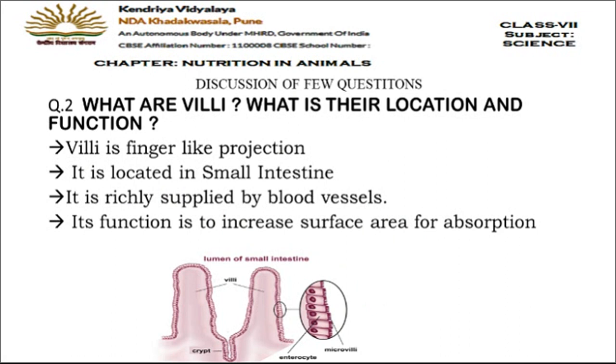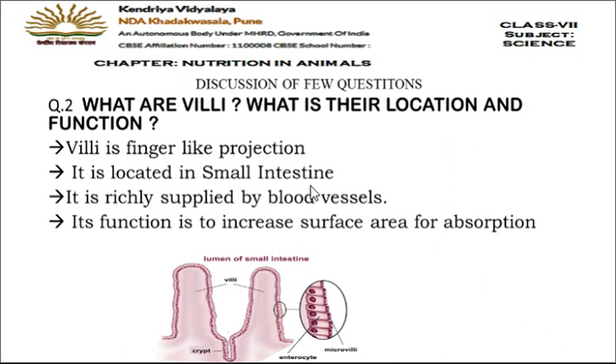So, first is, what are villi and what is their location and function? Fine. Remember students that we have studied the villi in the small intestine as well as in the large intestine. Okay, but the important one is of the one present in the small intestine. So what answer will we write here? That villi is a finger-like projection which is present in the walls of the small intestine. Okay. So what is the location? Location is the wall of the small intestine.